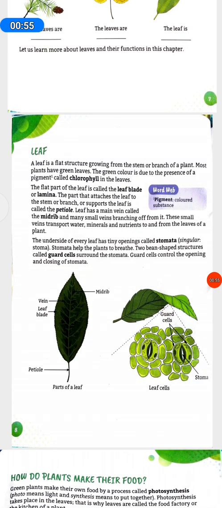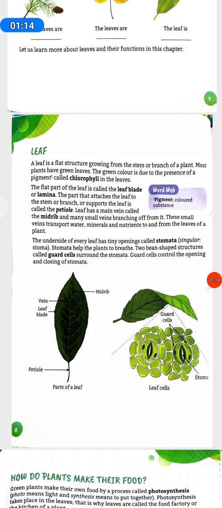A leaf is a flat structure growing from the stem or branch of a plant. Most plants have green leaves. The green color is due to the presence of a pigment called chlorophyll in the leaves.